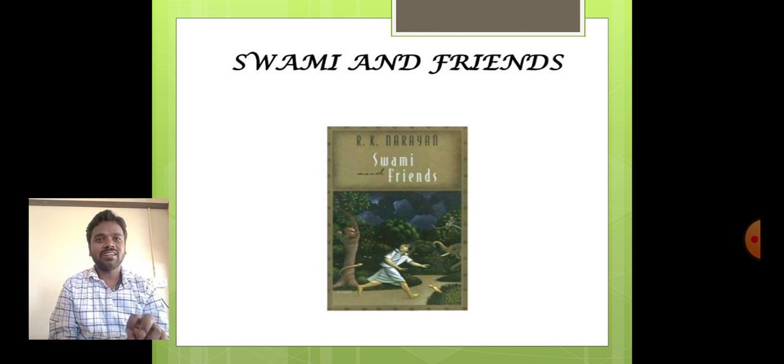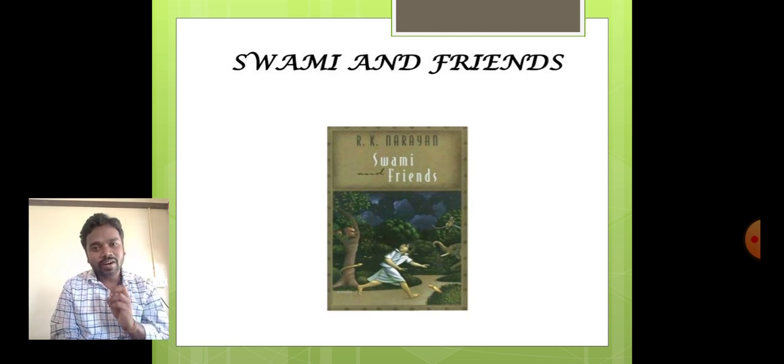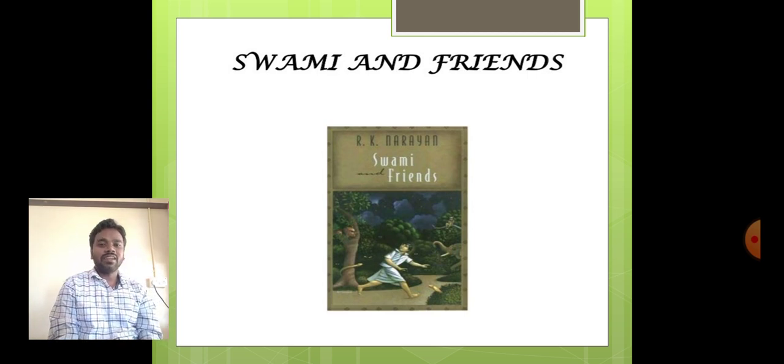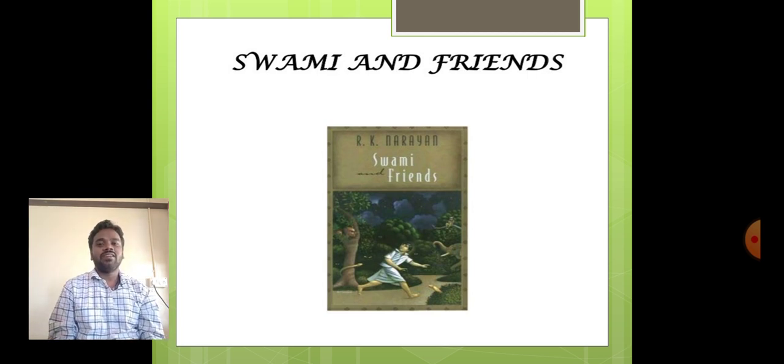This work represents Swaminathan and his activities and his friends. So now here you see the book Swami and Friends is the story of 10-year-old boy Swaminathan. He is completely different from present-day children, right? He was a boy full of innocence, wonder and mischief, and his experiences are of growing up in the fictional town of Malgudi.